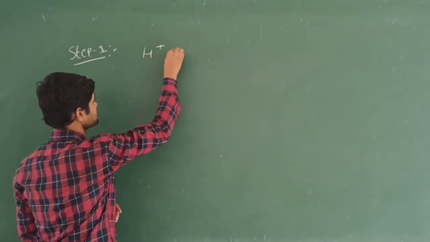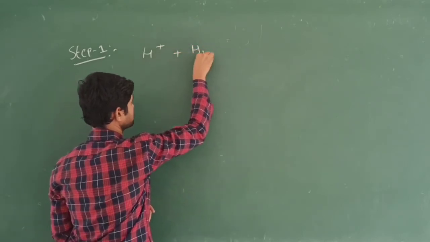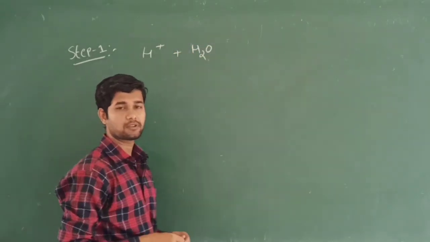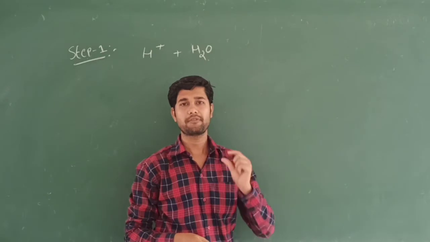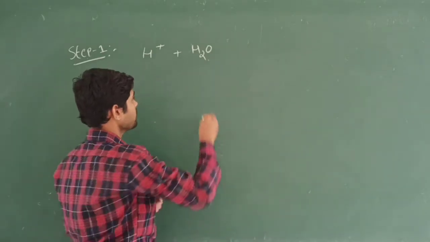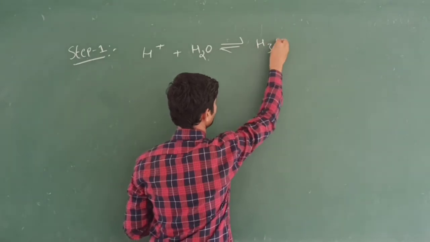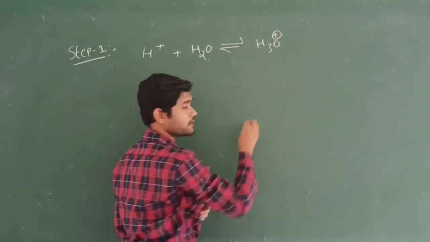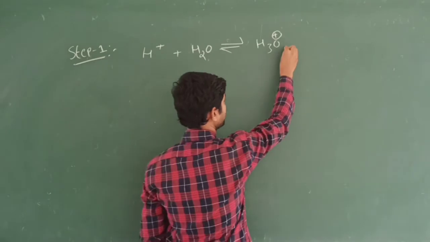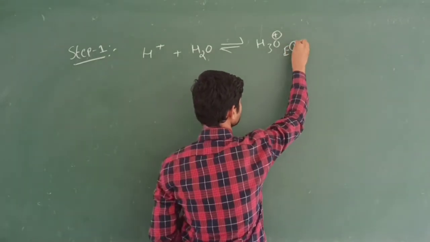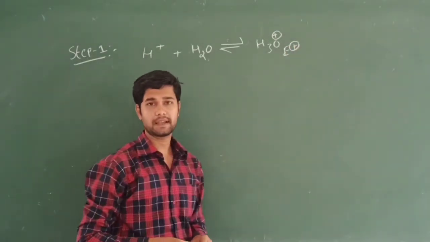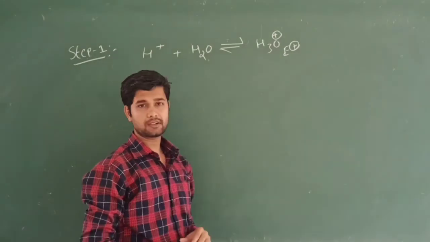This H+ is going to react with water, because if we add the H+ ion, the acid, to water, it is going to form the hydronium ion, and it is electrophilic in nature. This hydronium is called electrophile.